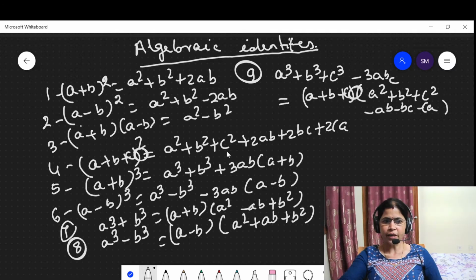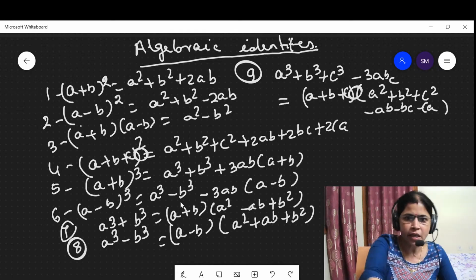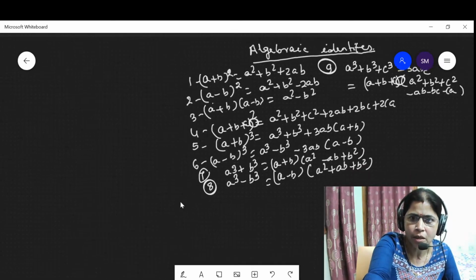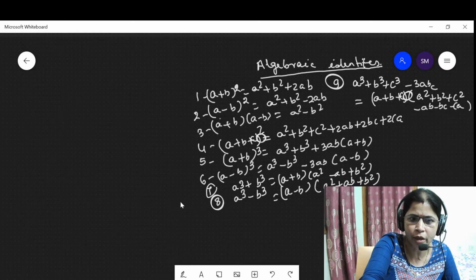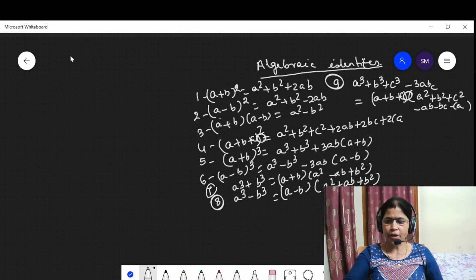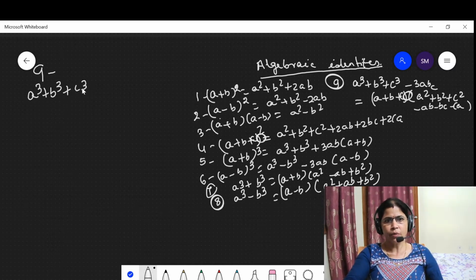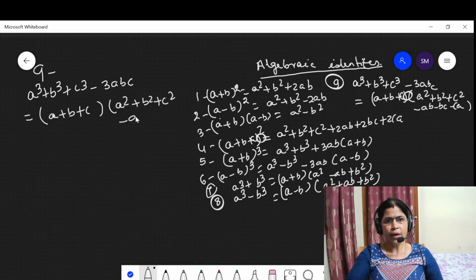Look at this identity here, and I will discuss more about this. Let me put all these identities here, because if I turn the page, it will be difficult for you to recall. Let us discuss the ninth identity properly. The ninth identity says that a cube plus b cube plus c cube minus 3abc is equal to (a plus b plus c) into (a square plus b square plus c square minus ab minus bc minus ca).